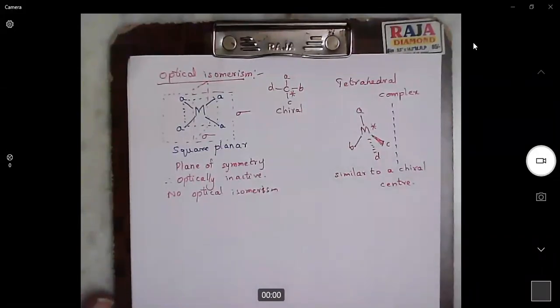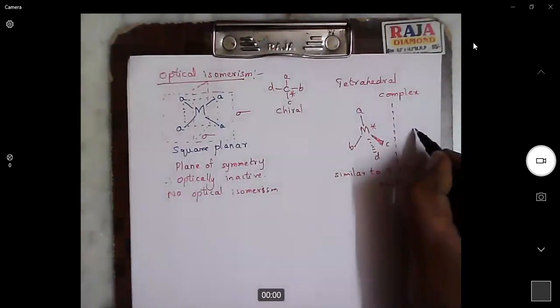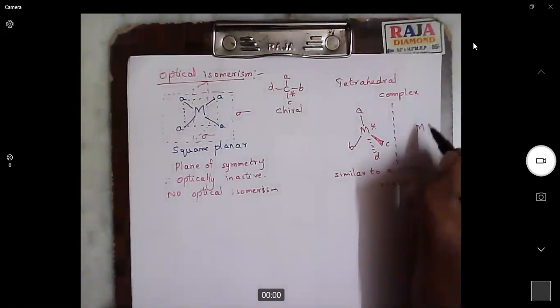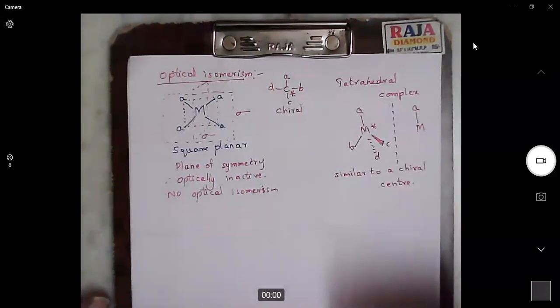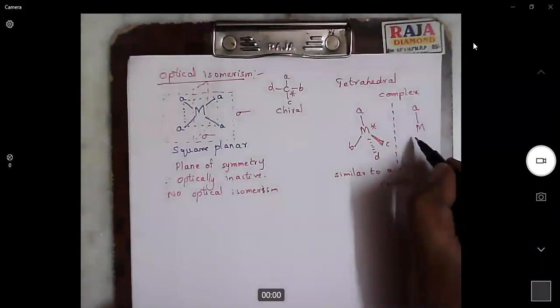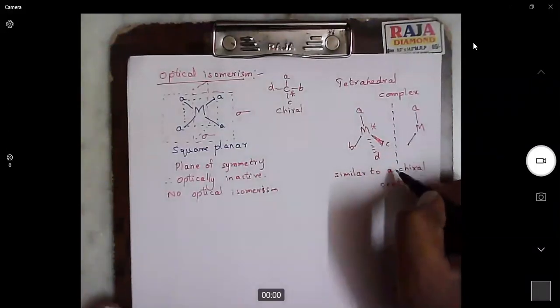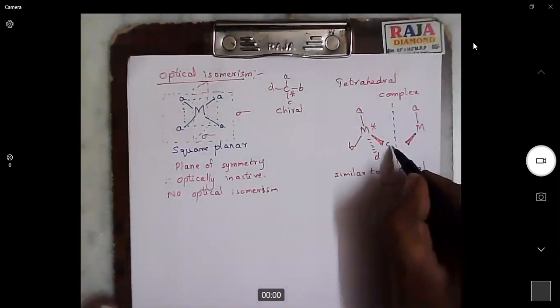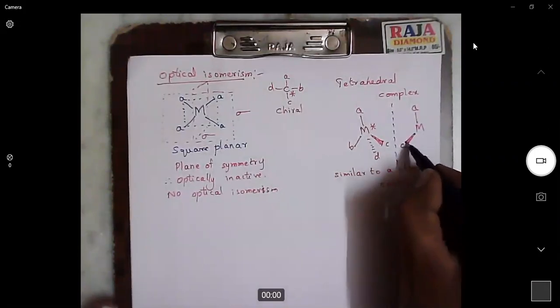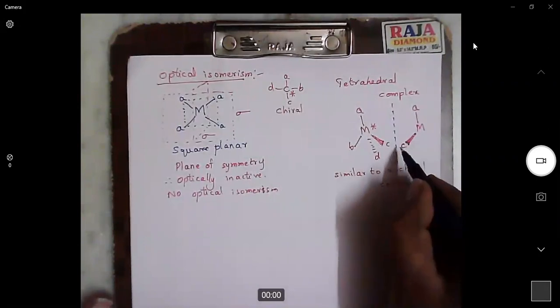How do we draw a mirror image? A mirror image can be drawn like this. When we look at a mirror, the parts which are close to the mirror will appear very close to us. Here in this case, C is close to the mirror. So when we draw the mirror image, C must be close to the mirror.